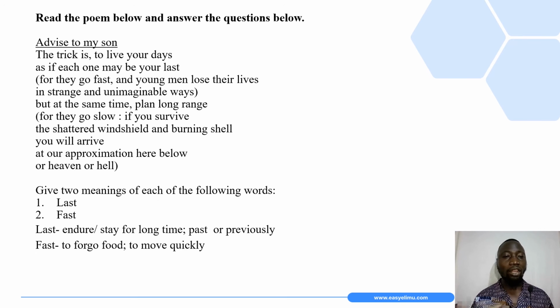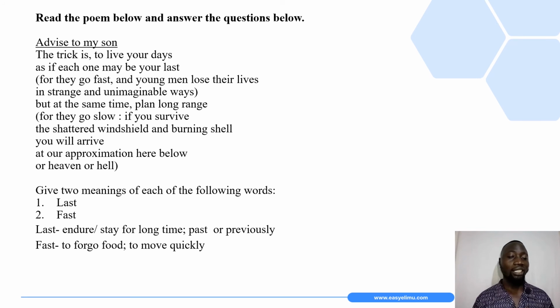There is also this other one. Read the poem below and answer the question that follows. The poem is Advice to My Son. The trick is to live your days as if each one may be your last, for they go fast, and young men lose their lives in strange and unimaginable ways. But at the same time, plan long range, for they go slow. If you survive the shattered windshield and burning shell, you will arrive at our approximation here below, or heaven or hell. Give two meanings of each of the following words.